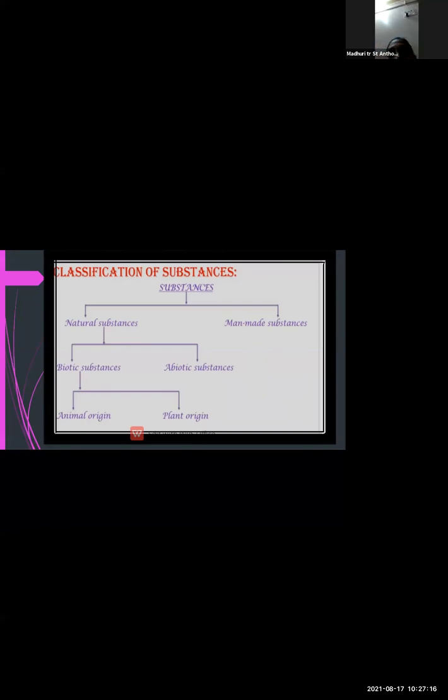Okay, so what is the definition of natural substances? A substance that is available in nature. Which substances are available in nature? Such as air and water. But again, in the natural substances we have a subdivision, that is biotic substances and abiotic substances. So what are biotic? What does the word biotic mean?